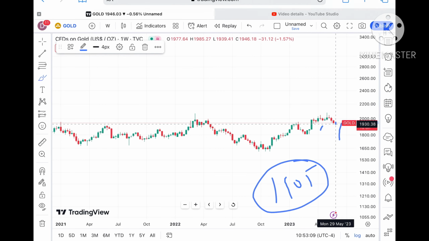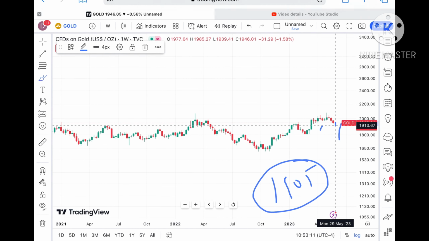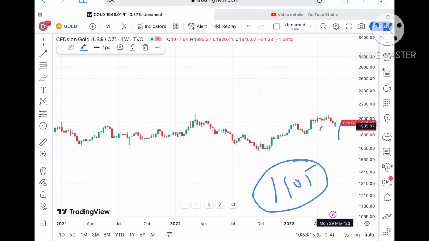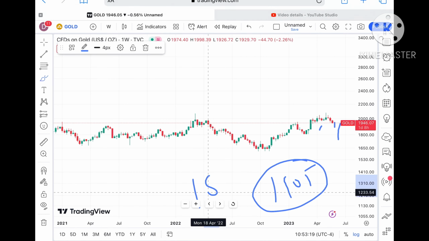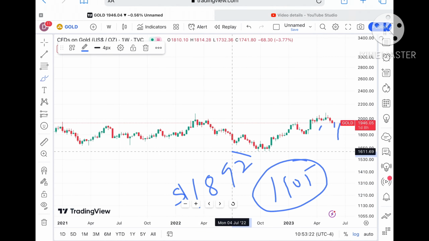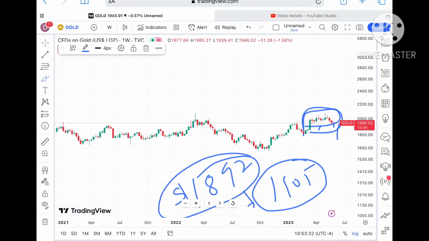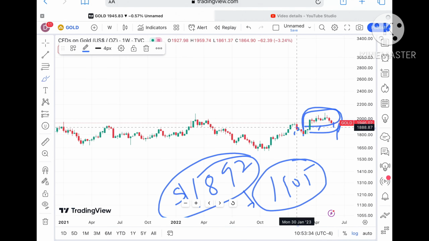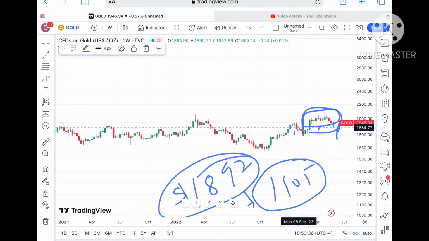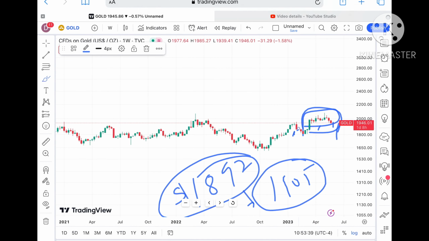Once the price falls below 1922, chances are very high it can go towards its next support of $1909 to 1905, and from there it can go further low towards a level of $1892. And once the price falls below that level, we can see it go further low. You have to understand this zone breakout if the price falls below this level, because we have not seen this level since January of 2023.